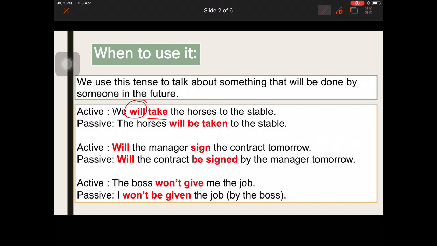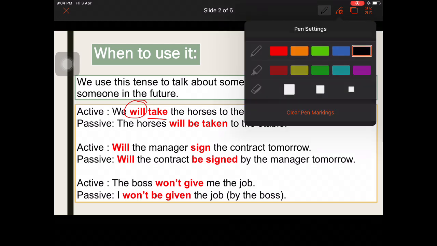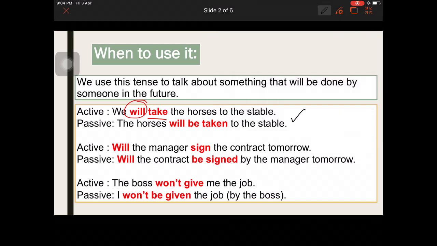But what happens when you want to talk about the passive? In this case, one more time, the horses will be taken to the stable. That is a prediction that will happen in the future, but who is going to do this activity? I don't know, maybe us, maybe some other people, we don't know. But in this case, the horses will be taken to the stable. Now if you pay attention, we keep the same idea. Horses, in the first idea, are the object, the thing that received the effects of the action.